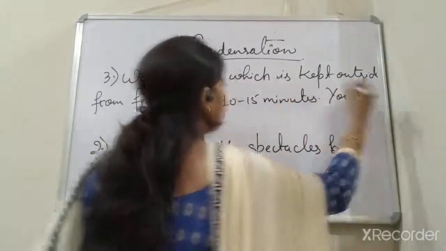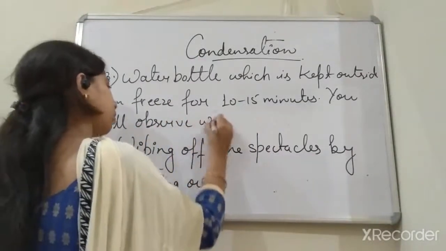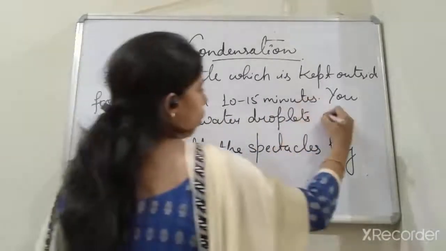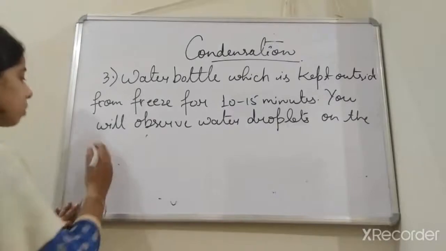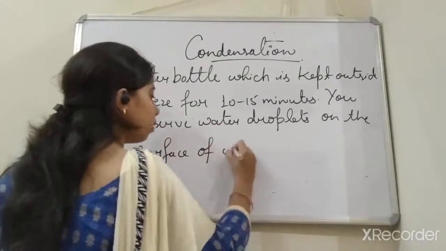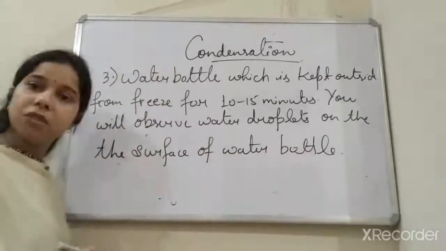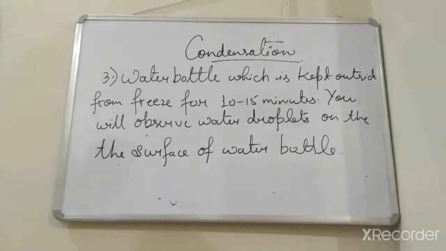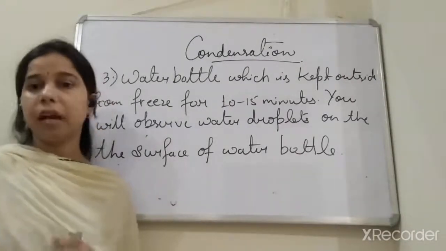You will observe water droplets on the surface of the water bottle. So basically the reason is condensation only, students, because the water vapor present around it will get converted into water droplets. So this is the third example of condensation, students.